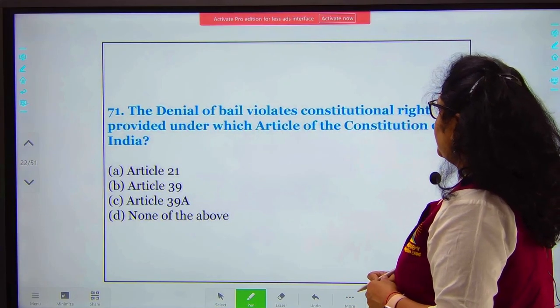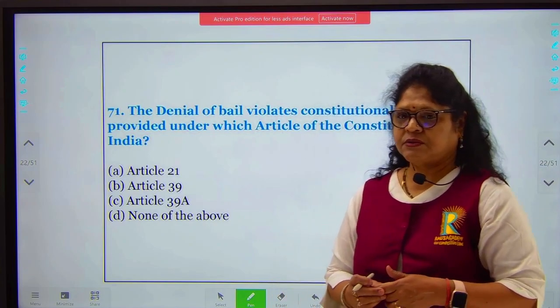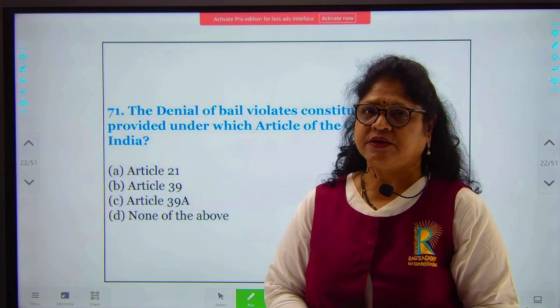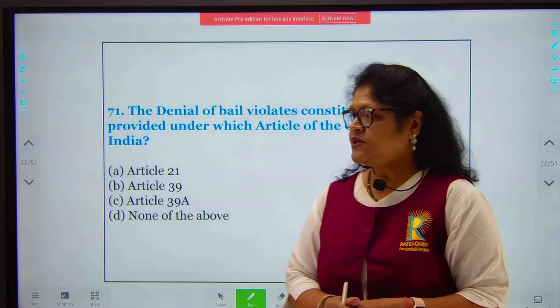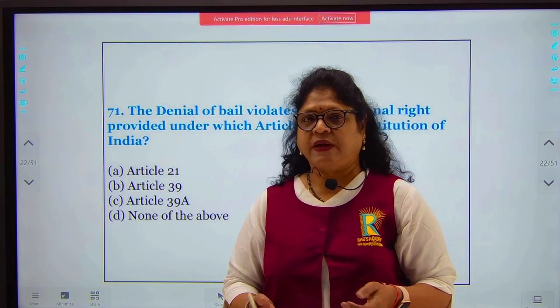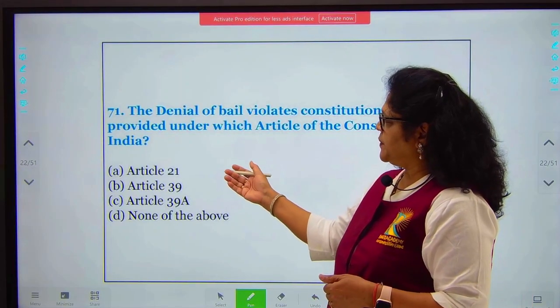The denial of bail violates constitutional right provided under which article of the Indian Constitution? So when a person is arrested, he applies for bail and he is given bail or he is not given bail. So this is Article 21. As you know, Article 21 is protection of life and personal property. Article 20, personal liberty.